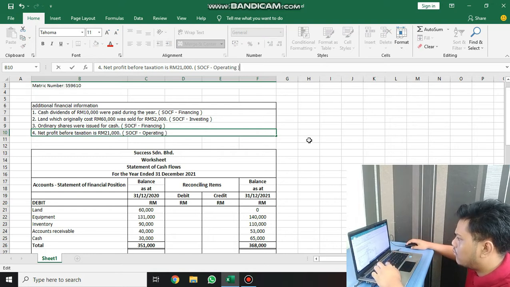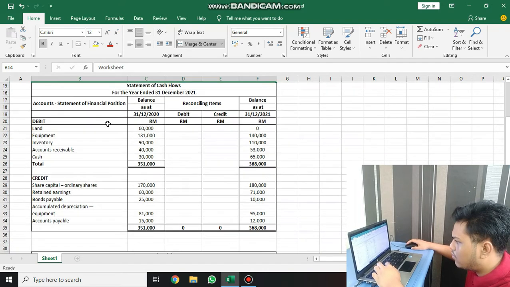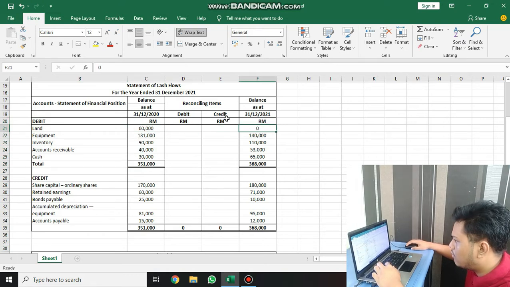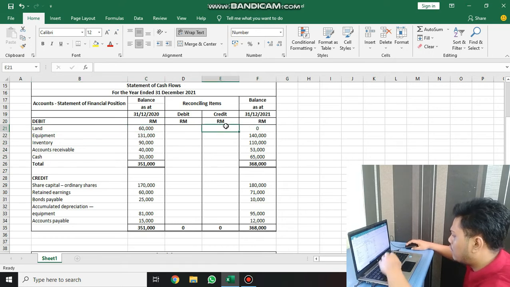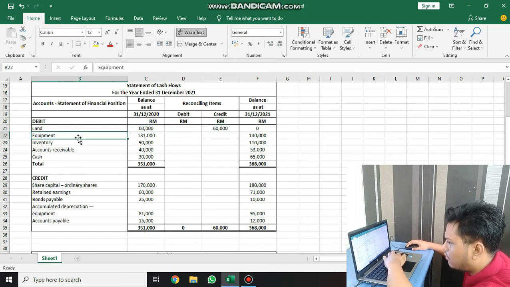Next, we move on to the incomplete worksheet. First, we need to settle the debit part, also called the asset. If the ending balance decreased, we need to record in the credit section, and if the ending balance increased, we need to record in the debit section. First, land. The ending balance decreased, so we record in the credit section of 60,000.